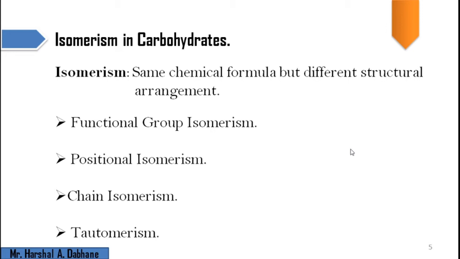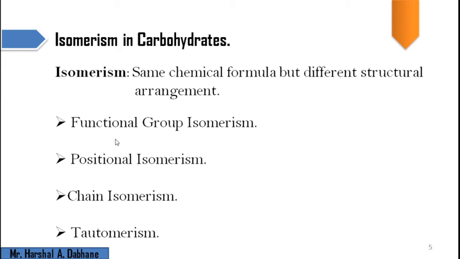Two molecules having the same chemical formula but different structural arrangement are called isomers of each other, and that phenomenon is called isomerism. Generally we have seen 4 types of isomerism in organic compounds.